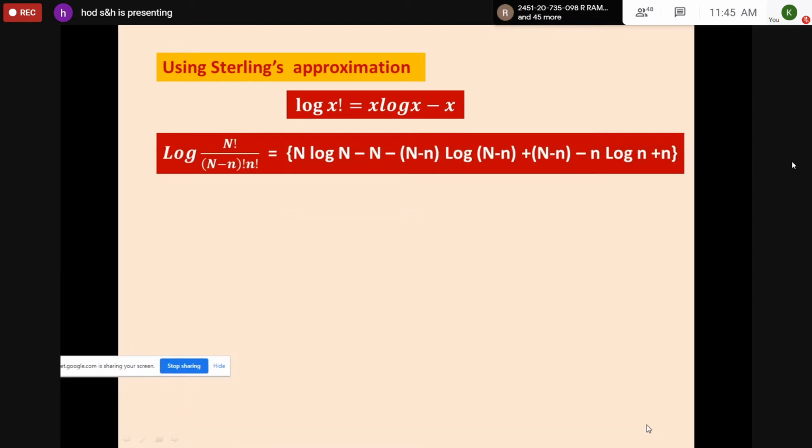This we are going to apply for this log N factorial by (N minus n) factorial into n factorial. If you take this into numerators, it can be written as log N factorial minus log (N minus n) factorial minus log small n factorial. Then use Stirling's approximation.